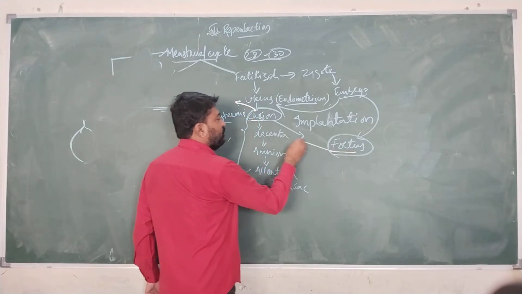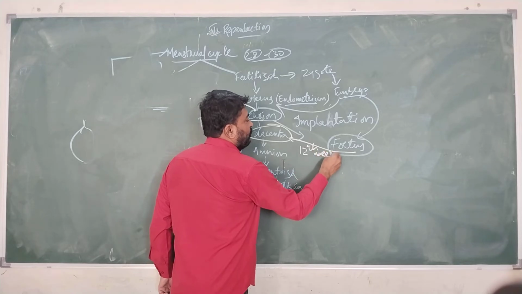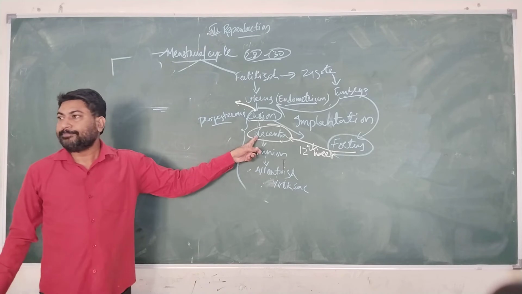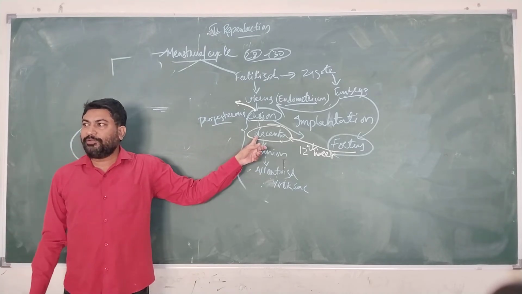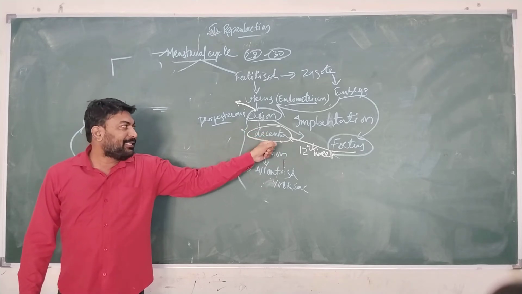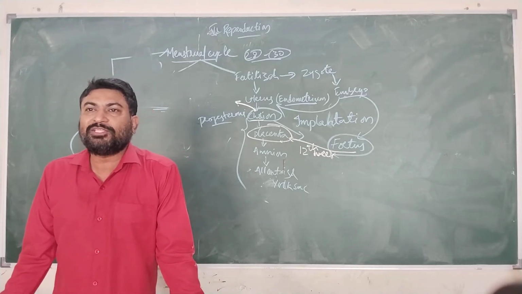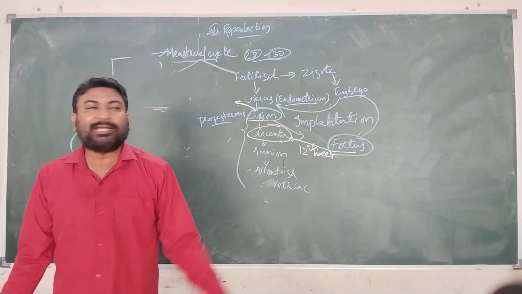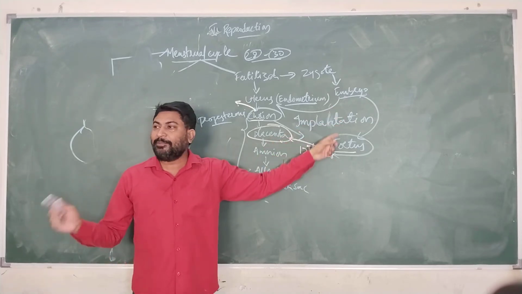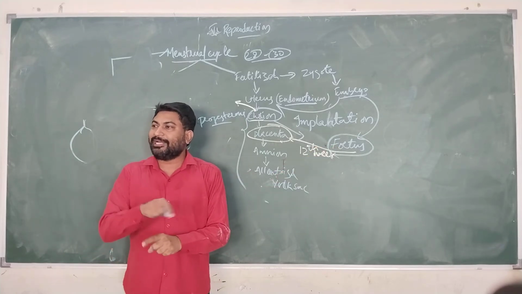as fetus. Then this fetus develops an important layer during the 12th week of pregnancy, which is known as placenta. Placenta will now act as the supplement material. That is, it is going to consist of blood vessels which are coming from mother and the fetus. The fetus blood vessels as well as the mother blood vessels will be connected together, and they are present in the placenta, through which nourishment takes place.